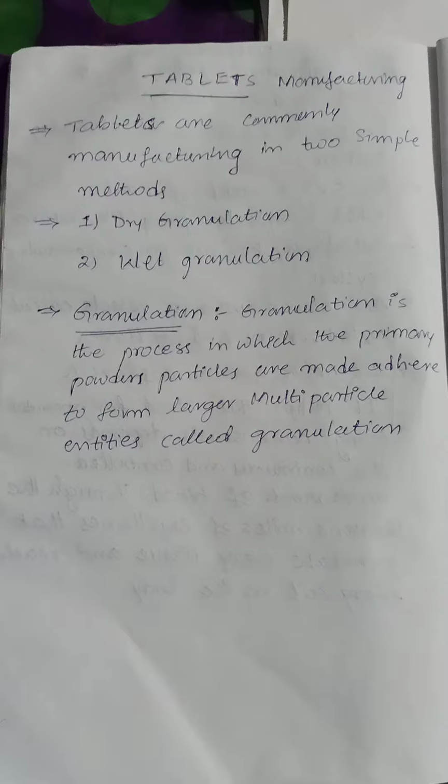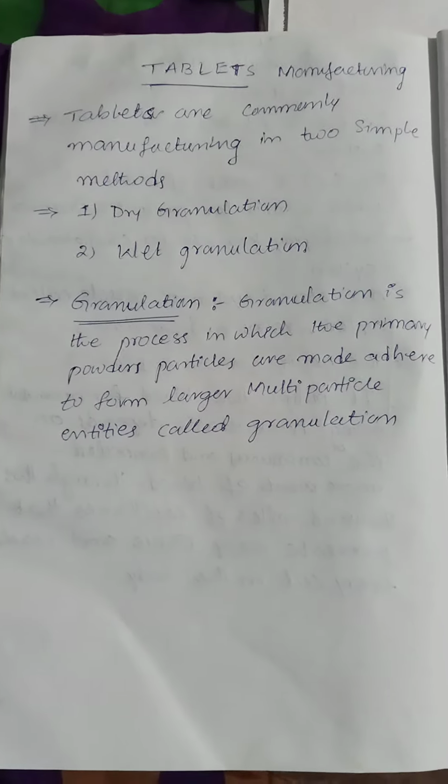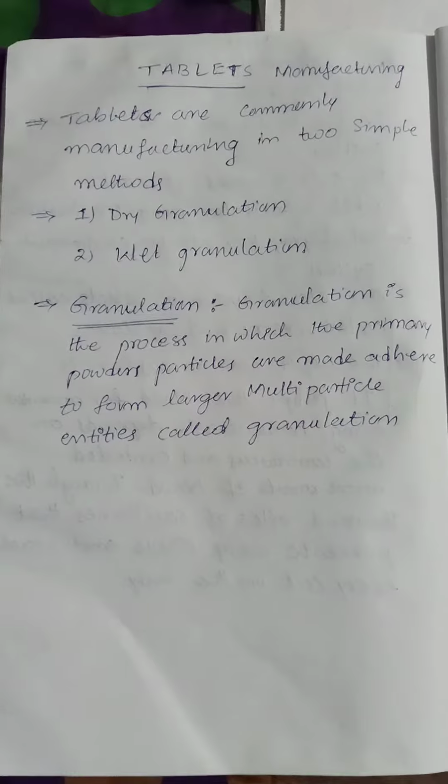Among those methods, granulation is one of the commonest, commonly used and famous methods for the preparation of tablets. So what is granulation? Granulation is the process in which the primary powder particles are made to adhere to form large multi-particle entities, called granulation, right?